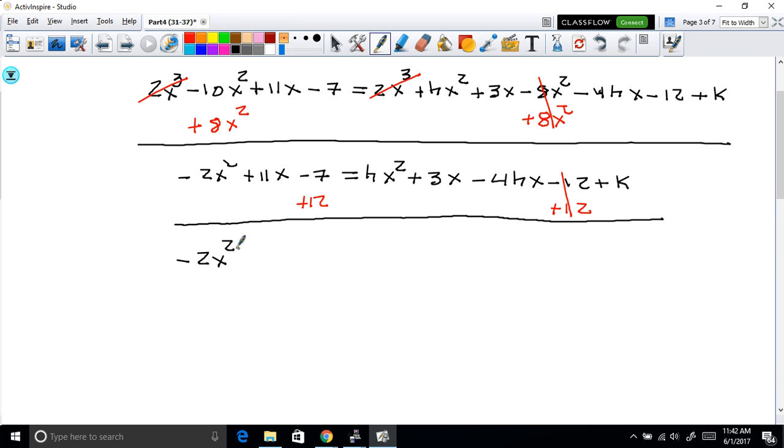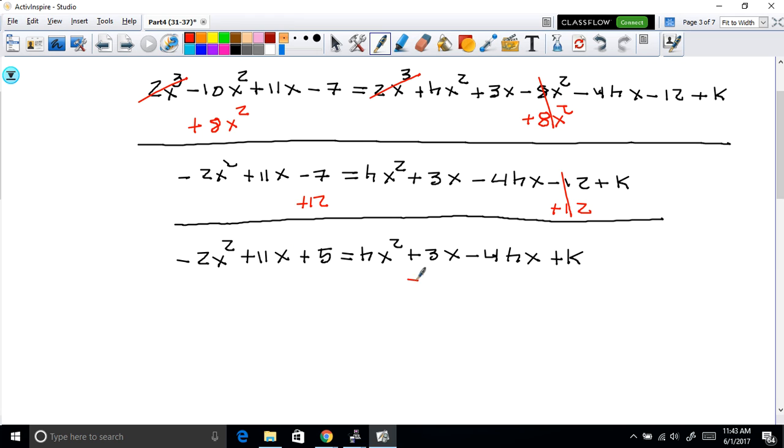2x squared plus 11x. And if we combine these two, you're going to get a 5 here. And the right side is pretty much the same. This cancels out, so we bring down the k. All right, we're making it simpler and simpler. What else can we combine? Well, here we have an x and here we have an x. Let's bring this 3x to the other side.